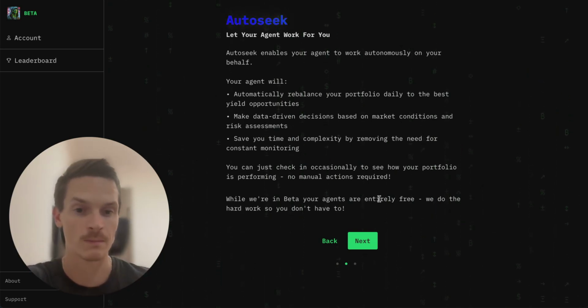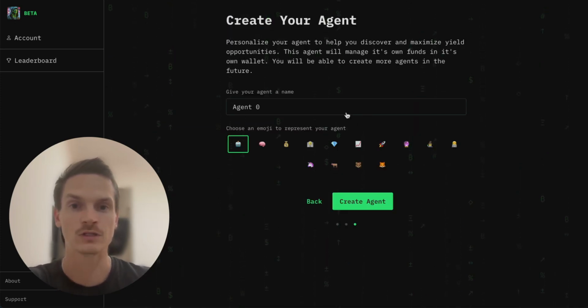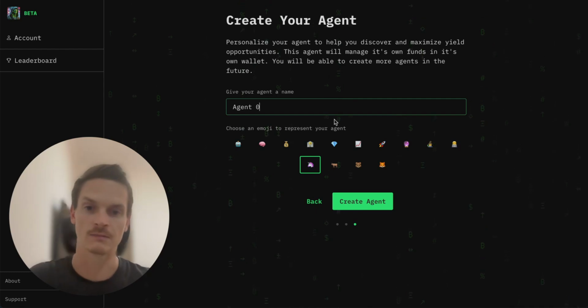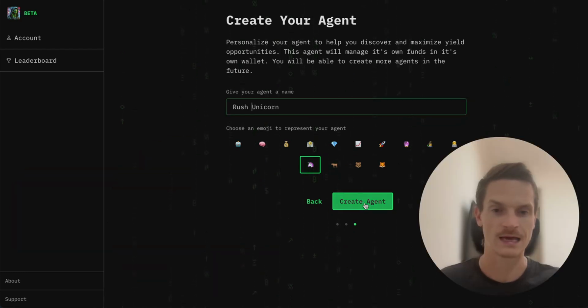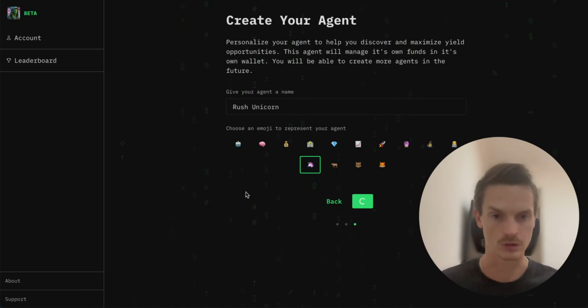And while we're in beta, the agents are entirely free. We do the hard work, so you don't have to. So if we click next, now you can give your agent a name. In my post, I gave it a funny name and an icon: a unicorn, Rush. Just call it Rush Unicorn. It's just a funny name with a unicorn icon, right? And once you've done that, it will create the agent for you.